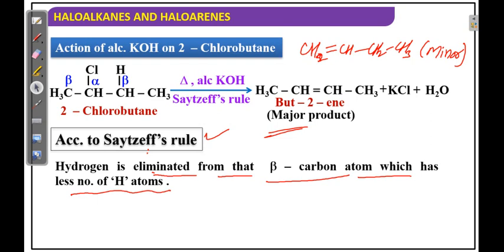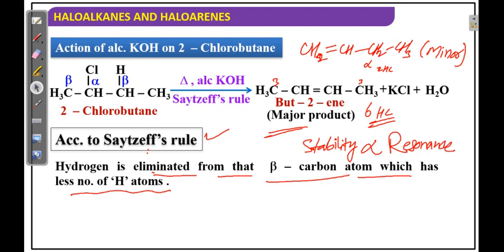How many alpha hydrogens are there? Only 2 for the 1-ene, but here 3 plus 3, a total of 6 hyperconjugations. Stability is directly proportional to resonance structures. If resonance is more, obviously stability will be more.